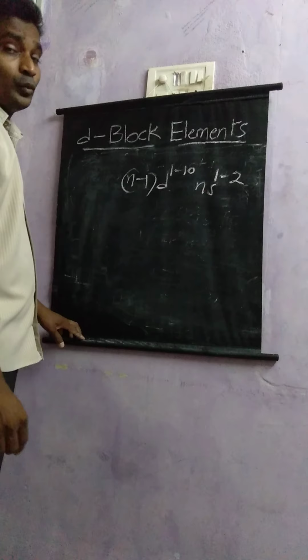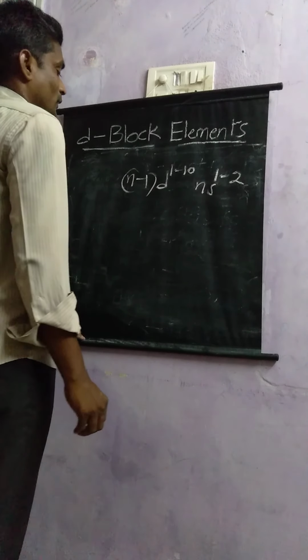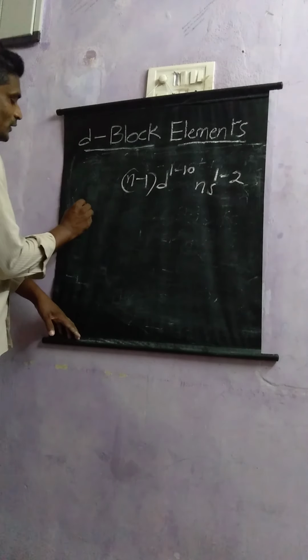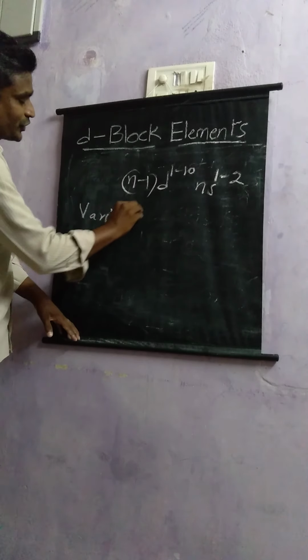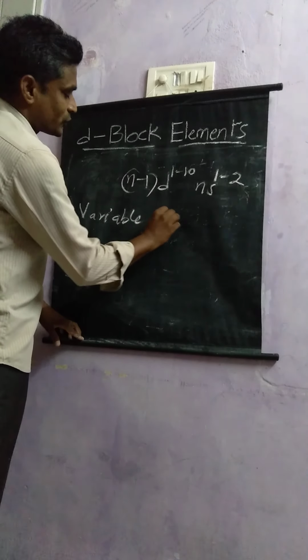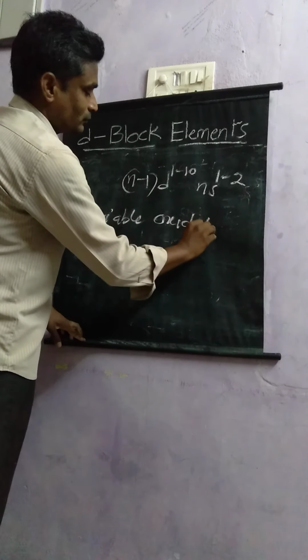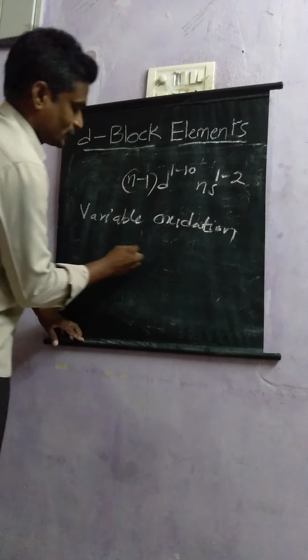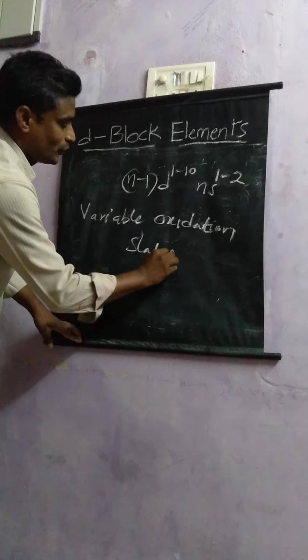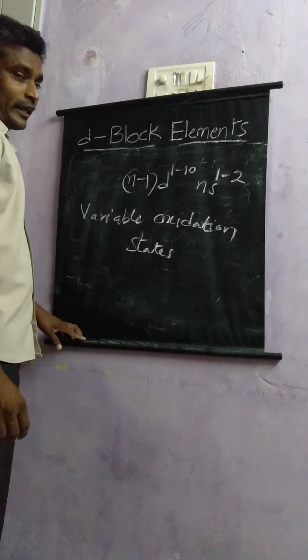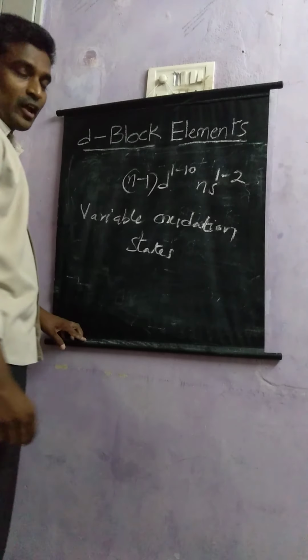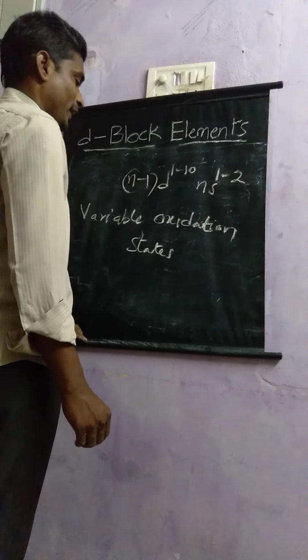That we have discussed. So coming to our topic, that is variable oxidation states. How can they form more than one oxidation state?